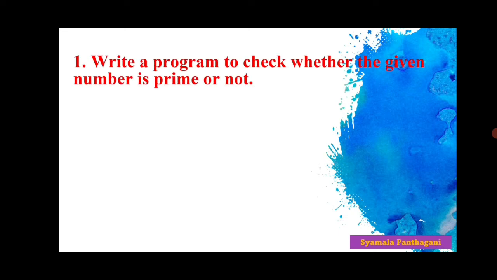First program is: write a program to check whether the given number is prime or not. Before going to write the program, read the question once or twice. Again and again, read the question. If you understand the question, then only you can write the program. What is the program here? Write a program to check whether the given number is prime or not. If the user gives a number, we have to check whether it is prime or not.